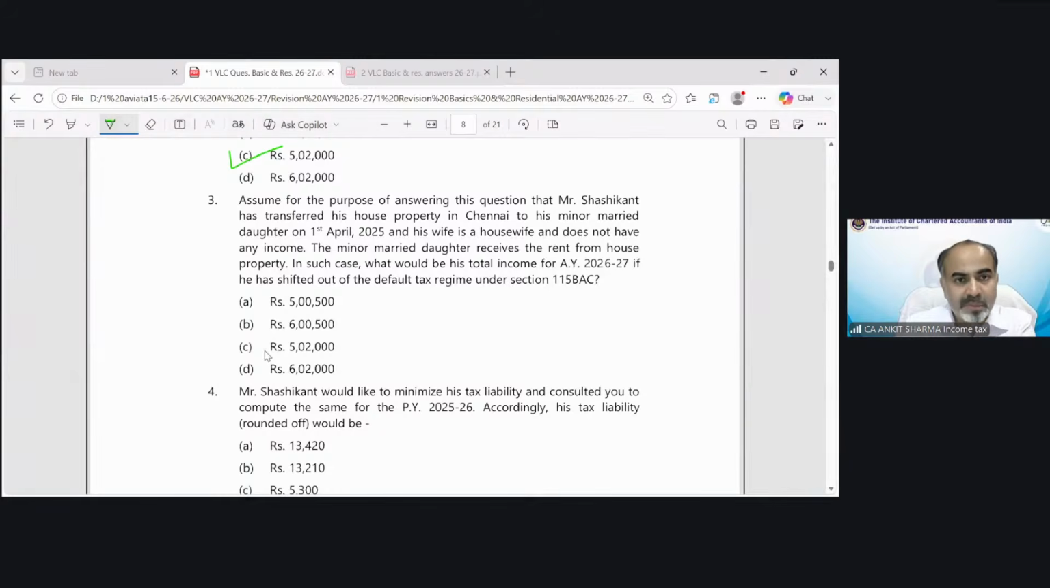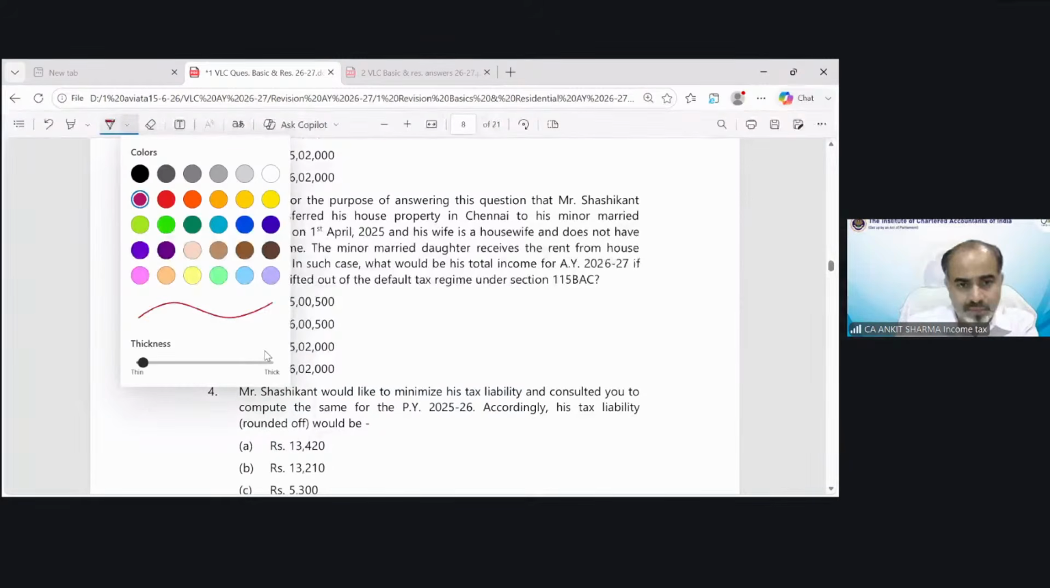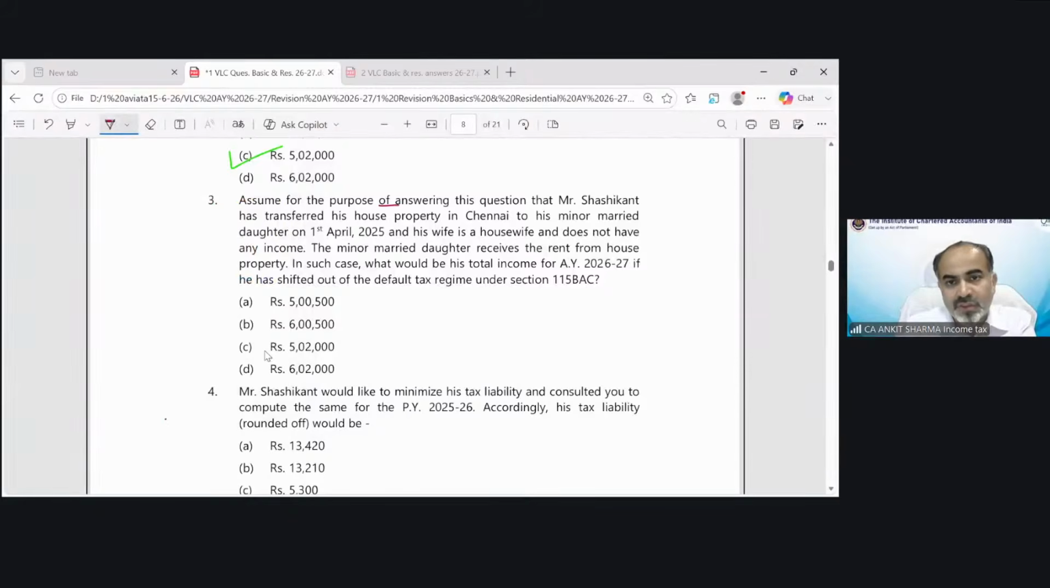Assume, for the purpose of answering only this point number 3 question, that Mr. Shashikant has transferred his house property in Chennai to his minor married daughter. Now, that is a clubbing provision. In the clubbing provision, I believe that you must have gone through the clubbing concept. And the property has been transferred to a minor married daughter.